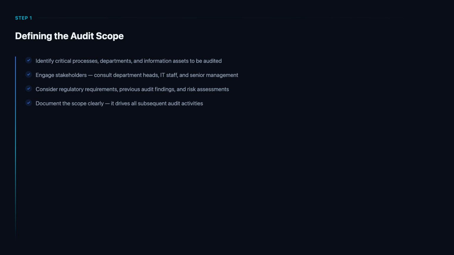Document the scope clearly and get it approved. The scope directly influences everything that follows: your audit plan, checklist, resource allocation, and timeline. A vague scope leads to an unfocused audit. The course provides a scope definition template that covers all the essential elements.